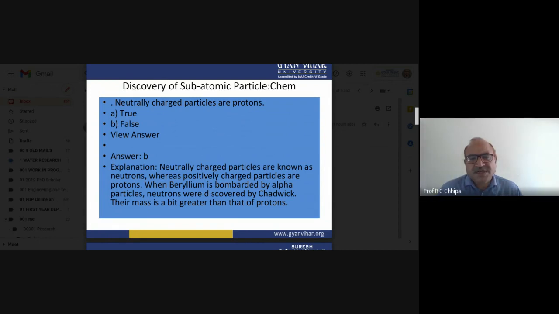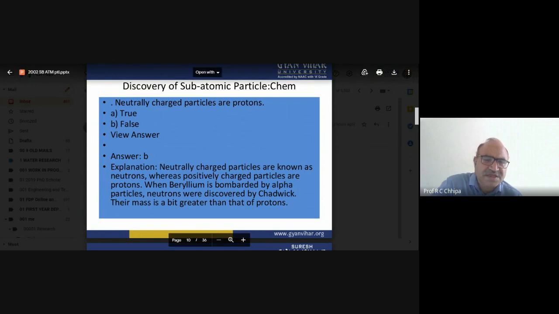When beryllium is bombarded by alpha particles, neutrons were discovered by James Chadwick.